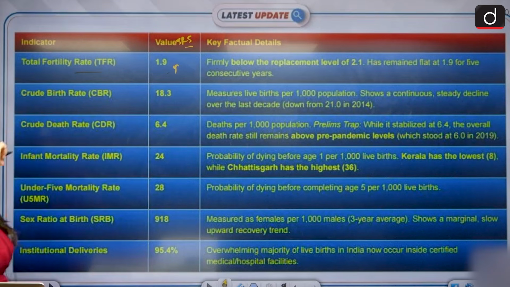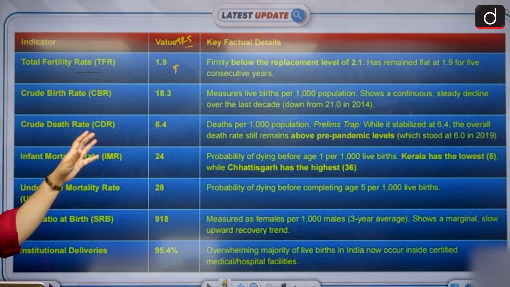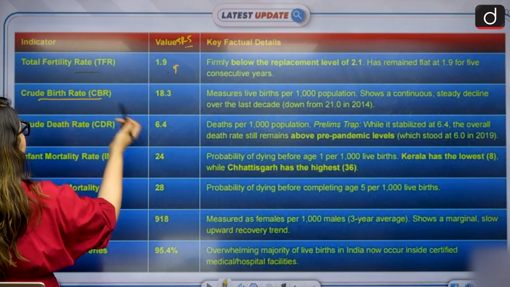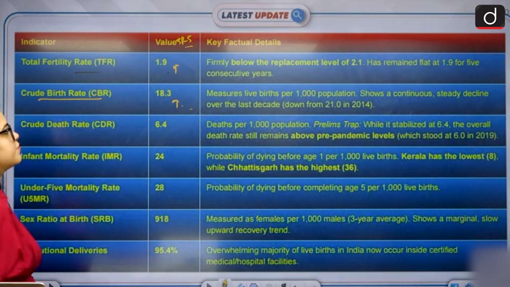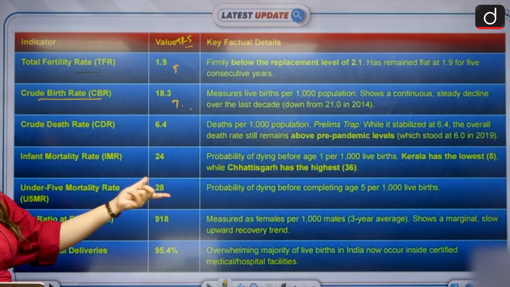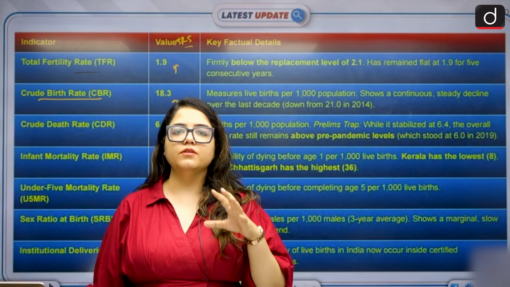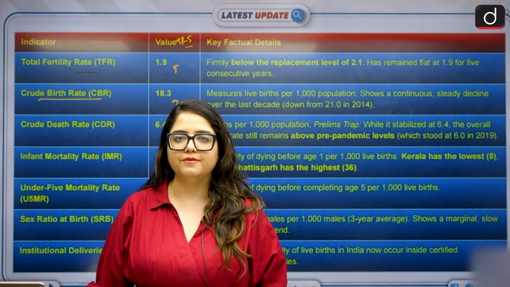Okay, yeah. So this is obviously below the replacement rate of 2.1, right? It has remained 1.9 for consecutive years, so it is a matter of concern now. Crude birth rate is 18.3, which measures live births per 1,000 population. That means if 1,000 babies are being born, how many of them are actually being born alive?